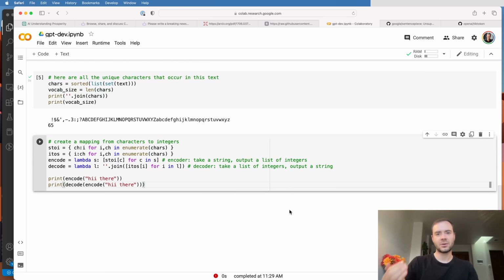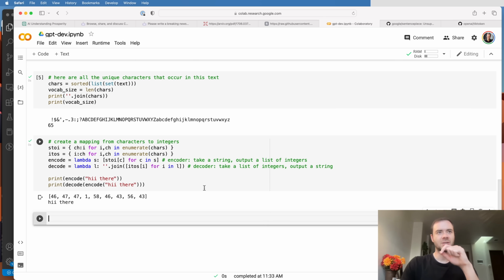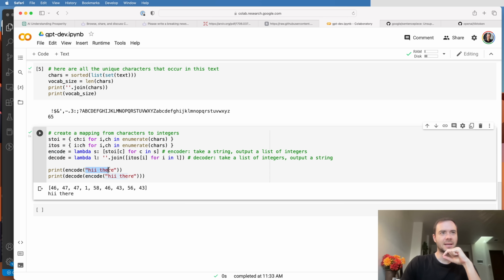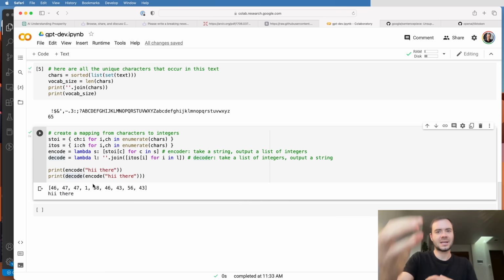We're building both the encoder and the decoder, and let me just talk through what's happening here. When we encode an arbitrary text, like "hi there", we receive a list of integers that represents that string, for example 46, 47, etc. And then we also have the reverse mapping, so we can take this list and decode it to get back the exact same string. It's really just a translation to integers and back for an arbitrary string, and for us it is done on a character level.